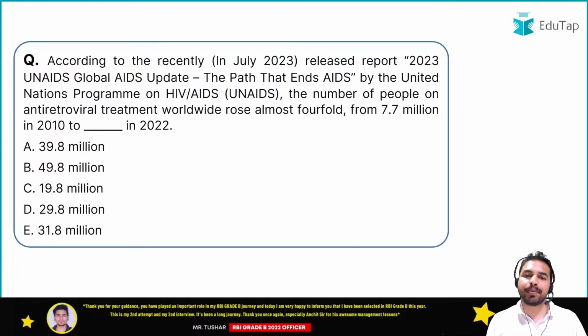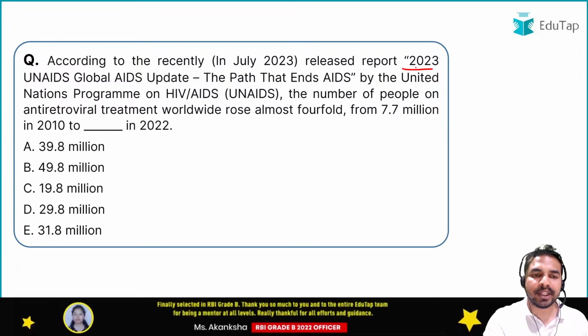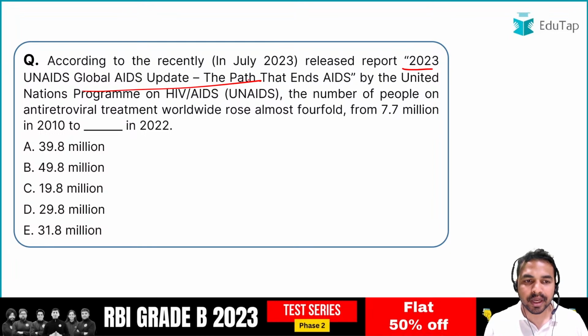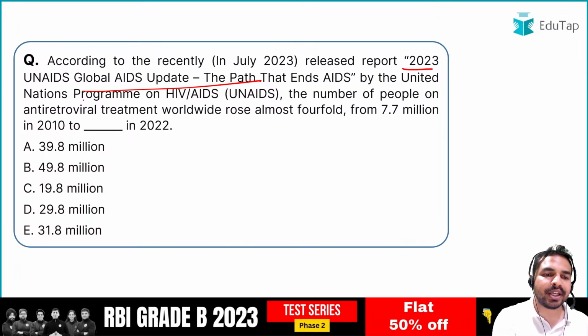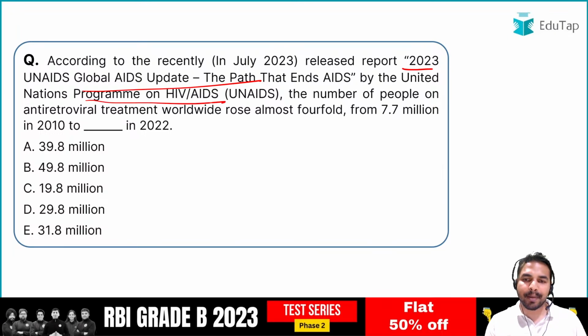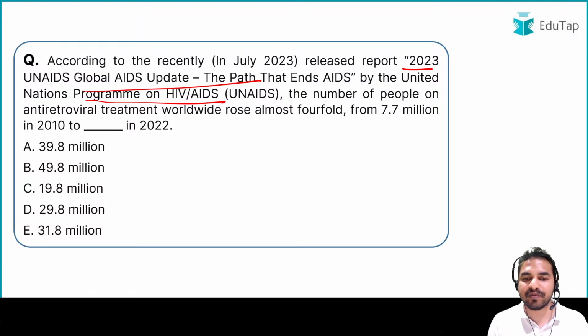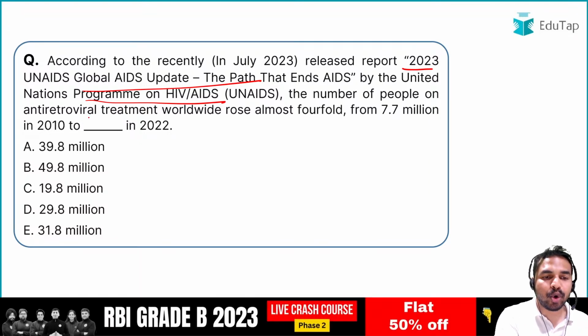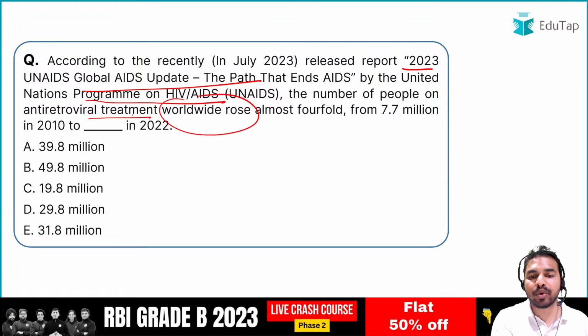Now let's move to our next report. The report here is 2023 UNAIDS Global AIDS Update, The Path That Ends AIDS. So this report is being launched by the United Nations Programme on HIV/AIDS. And your question is, you have to tell me the number of people on anti-retroviral treatment worldwide, which rose almost fourfold. And what exactly is the new number?